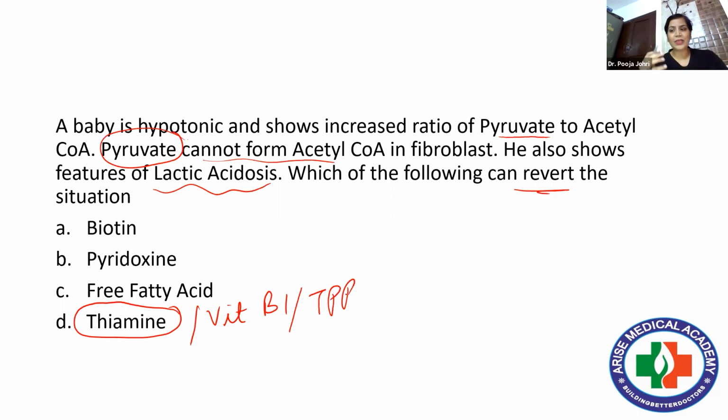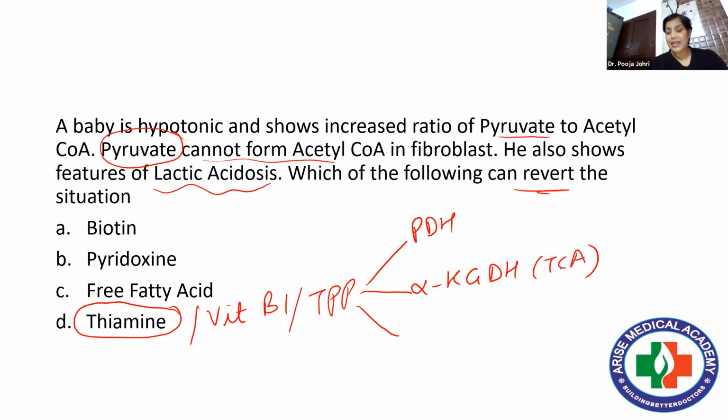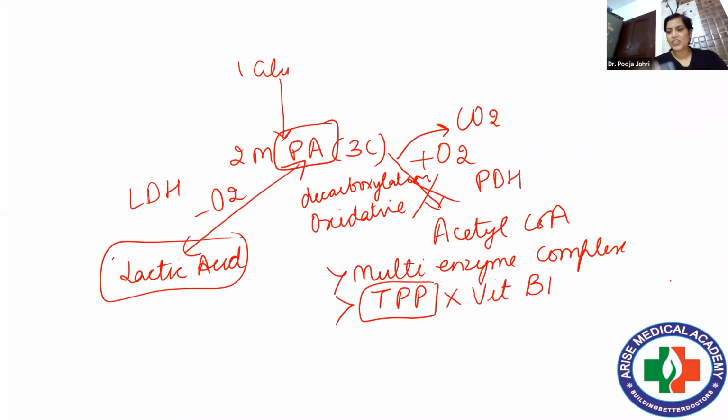So thiamine is vitamin B1. The active form of vitamin B1 is thiamine pyrophosphate. And this is a coenzyme for three important enzymes. One is obviously PDH, which I mentioned in my previous slide. And one is alpha ketoglutarate dehydrogenase, which is an enzyme of the TCA cycle. And third is transketolase, and this transketolase is an enzyme of the HMP shunt. So obviously vitamin B1 is given. This reaction can be reversed.